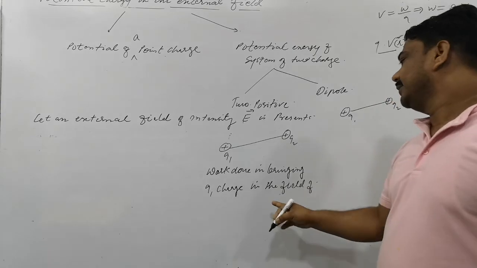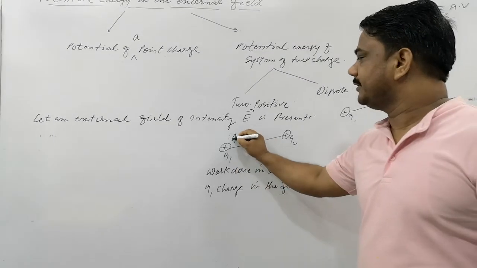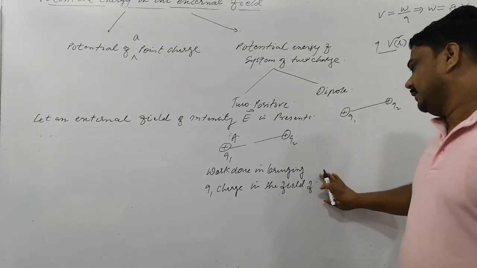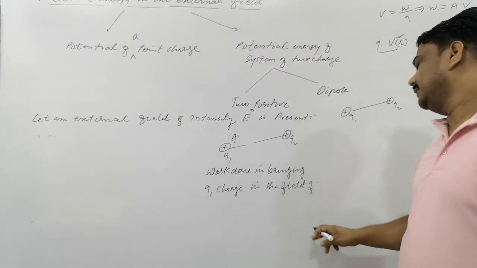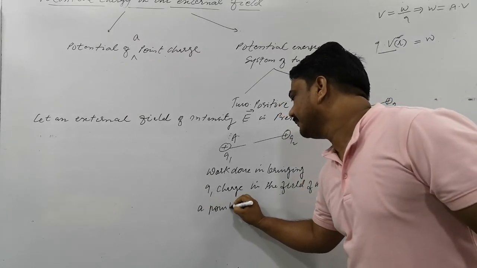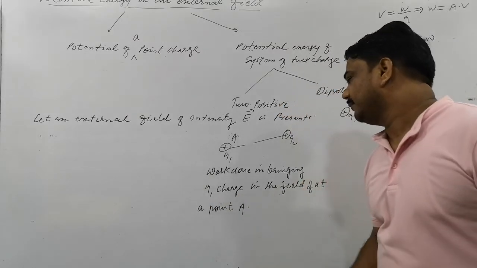Work done in bringing Q1 charge, whose position vector is at point A, in the field at point A. What will it be?